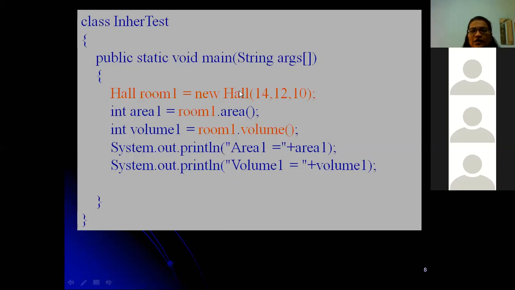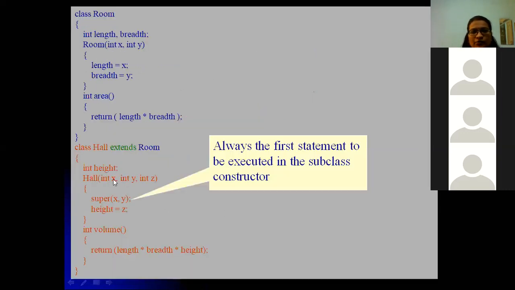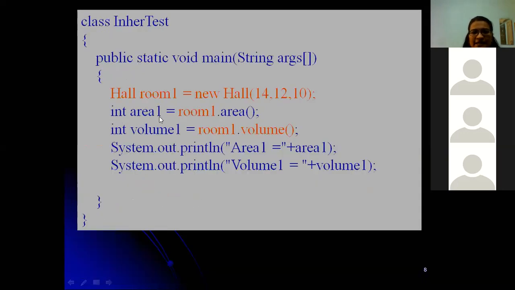New hall, we are calling a constructor of the subclass by passing the parameters 14, 12 and 10. 14 and 12 will get passed through super to the superclass constructor, and length and breadth will be assigned the same values. And the next value, 10, will be assigned to the height. And next, int area 1.